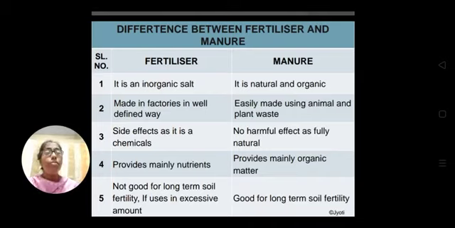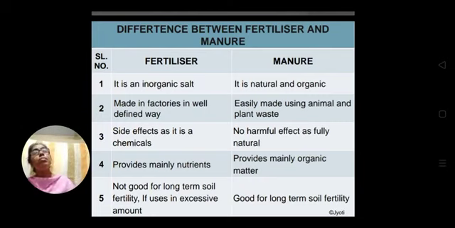But manure is quite good for long term use, and even when used in excess, it increases the soil fertility and improves the texture of the soil. It makes the soil porous and increases the water holding capacity of the soil.